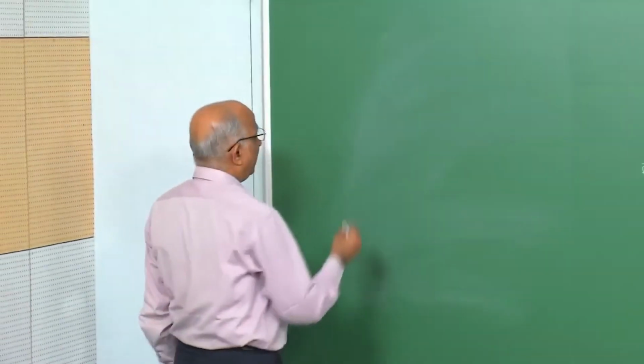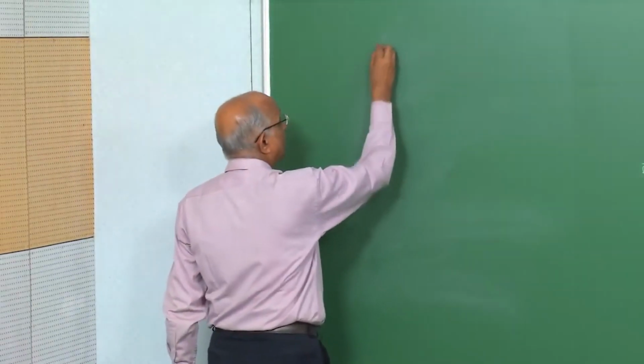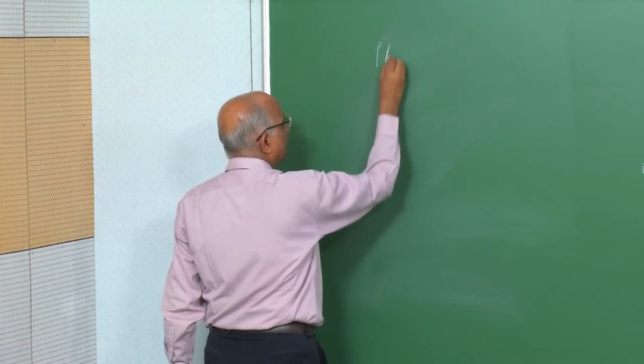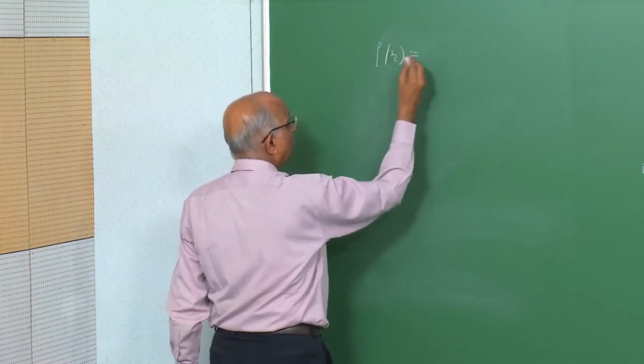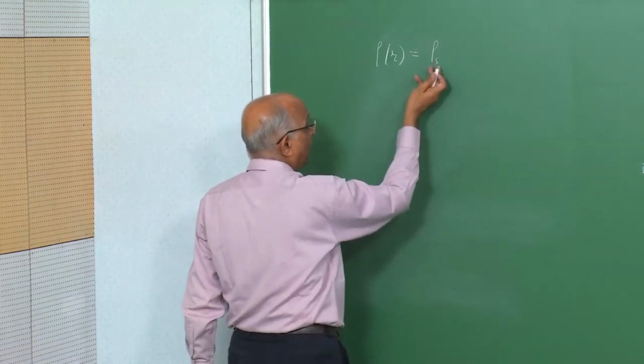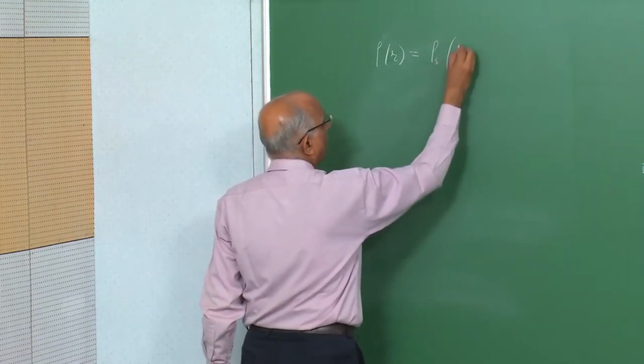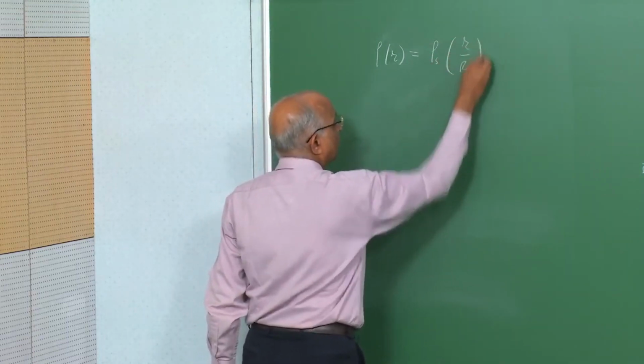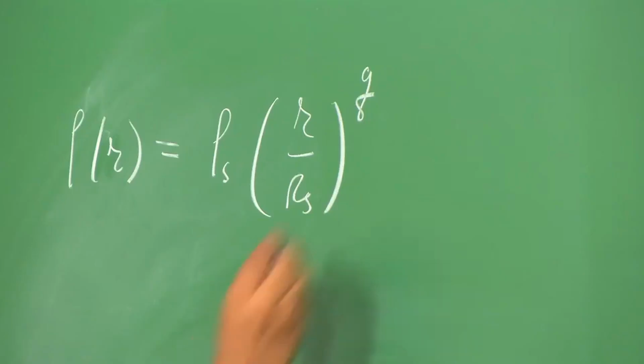Well, we tell ourselves, the density at any distance r, when the shock front is at Rs, is given by the density at the shock front times (r by Rs) to the power q. This is equation 1. We assume that it is a power law.